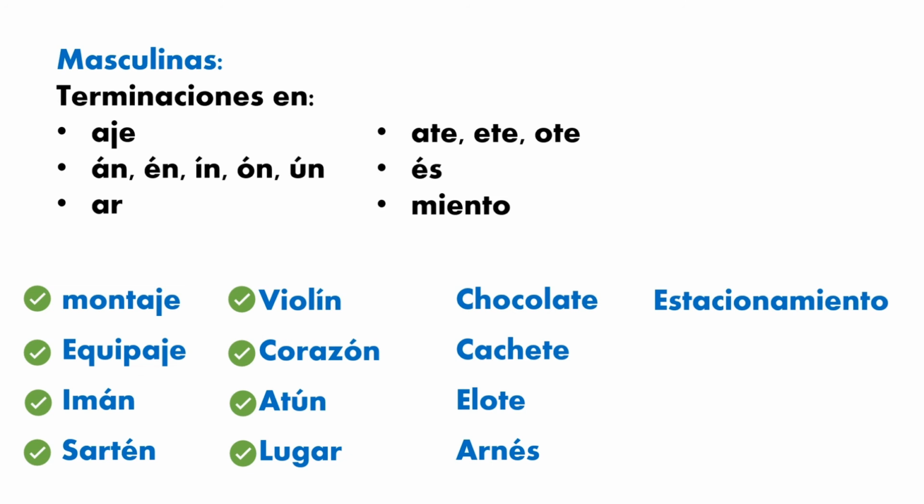Now let's see the next one. Ar, lugar. Now we have the rule number 4, ends with ate, ete, ote. Chocolate, cachete, elote. The next one, arnés, a vowel with an accent mark, con una tilde, podríamos decir en español, and the letter S, arnés. And the last rule, miento, estacionamiento. Okay, perfect. So these are some rules in order to differentiate if a word is masculine or feminine. Now we're going to see the next rule.